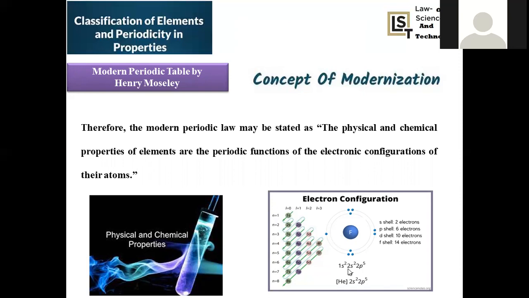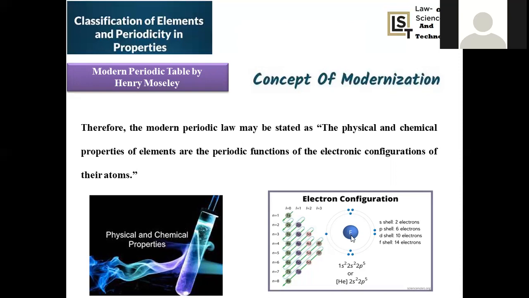And the electronic configuration is represented with certain guidelines. In order to give the electronic configuration, we have to obey three rules which were discussed in the structure of the atom. One is Pauli's exclusion principle, the second is the Aufbau principle, and the third one is Hund's rule. These three are very important in order to assign the electronic configuration for any element.